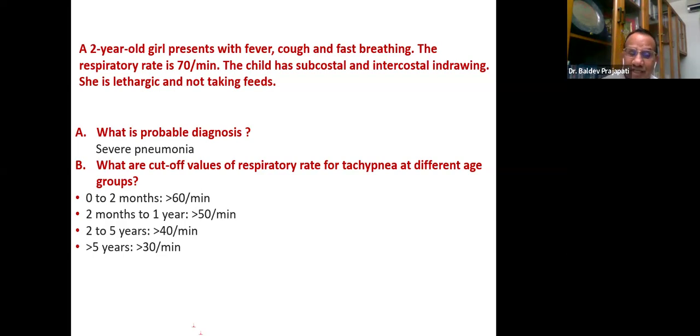Second point, as somebody quoted in IMCI, very good: tachypnea is a very sensitive marker for diagnosis of pneumonia. Tachypnea is very sensitive, may not be specific. That means tachypnea can be due to some other conditions also. But not to miss, WHO and IMCI have enabled even paramedical persons, with this respiration rate and severe pneumonia signs, to detect early, and the under 5 mortality rate can be brought down with the acute respiratory infection control program.